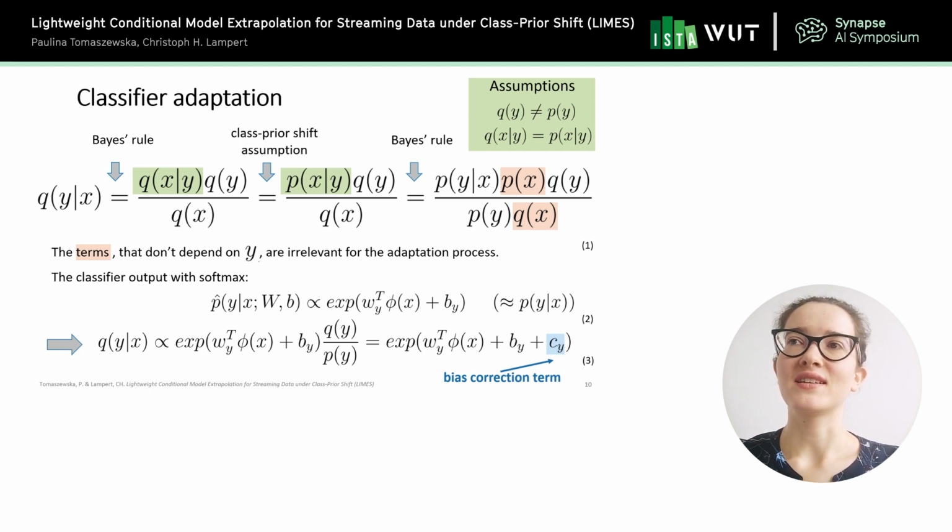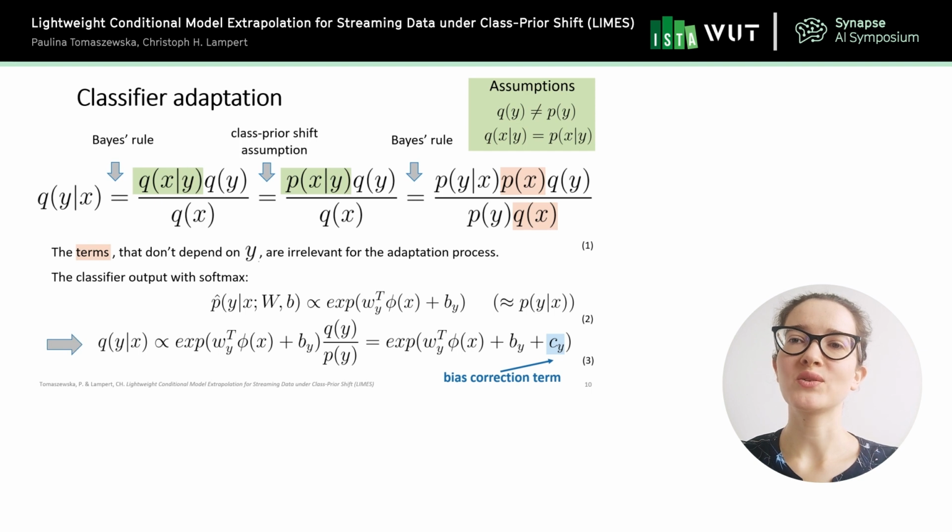The first assumption is that the probability of y is different in the case of P distribution and in the case of Q distribution. This is the first thing, and this is actually the main idea behind class prior shift. And the second assumption is that the conditional probability of x given y is the same in the two scenarios, so in the case of P and Q distribution. And this second assumption we're going to use in a moment once deriving the adaptation formula.